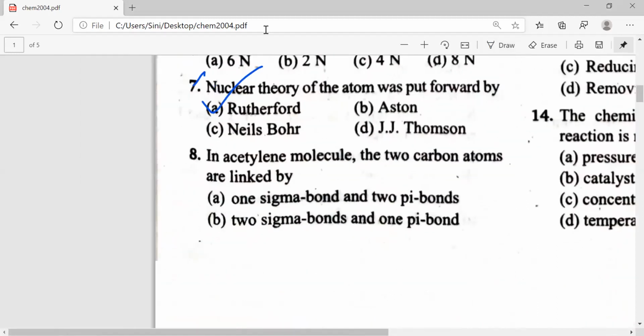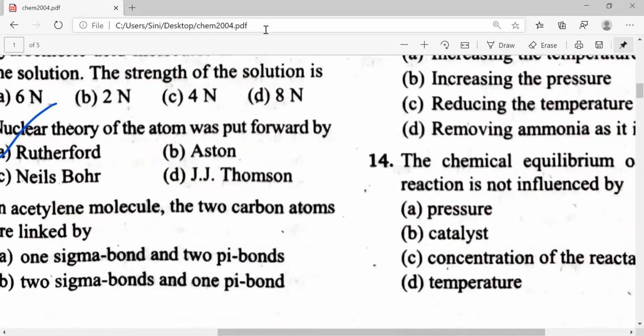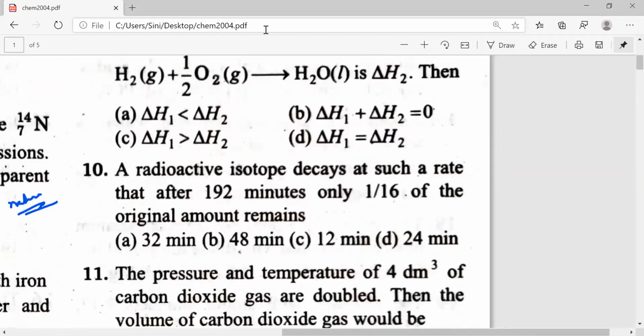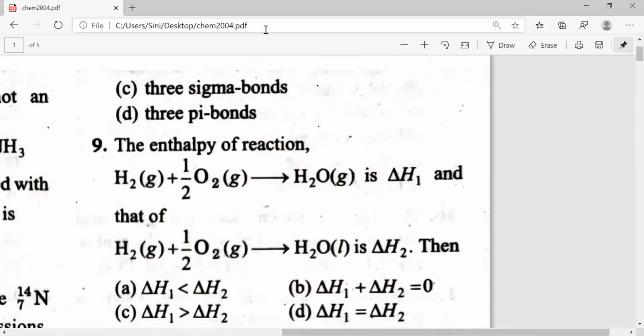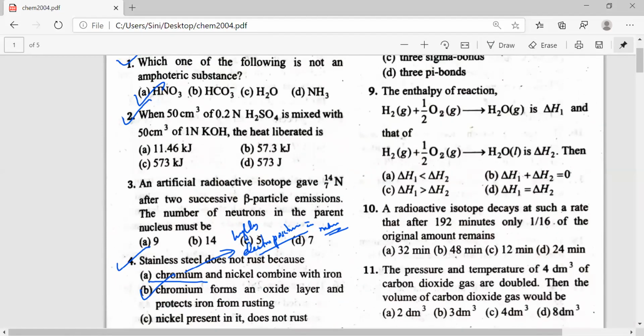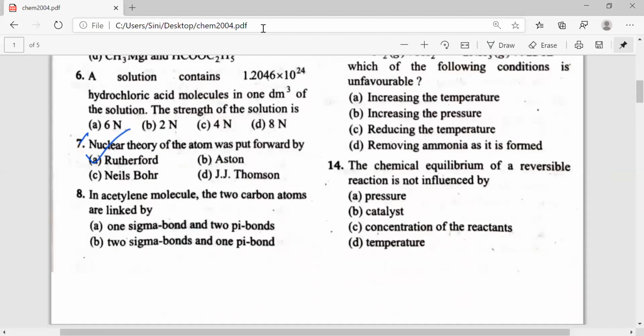Eighth one. In acetylene molecule, 2 carbon atoms are linked by 1 sigma bond and 2 pi bonds, 2 sigma bonds and 1 pi bond, 3 sigma bonds, 3 pi bonds. So obviously there won't be any. I think I'm already getting the answers. Let me see. Question number 8.